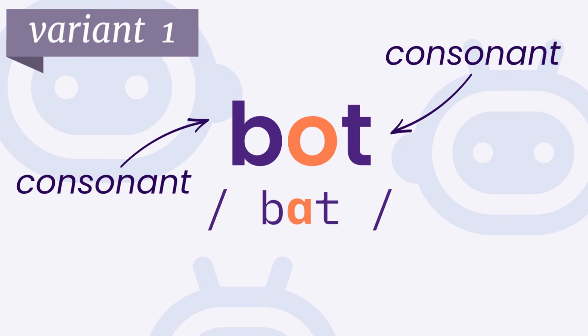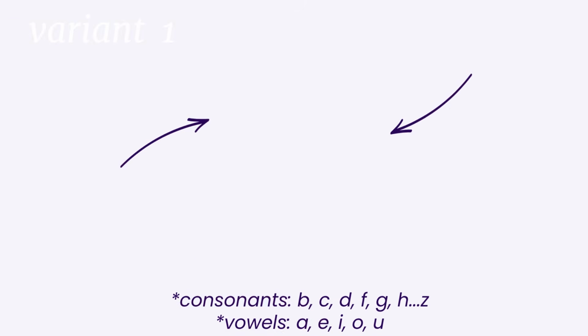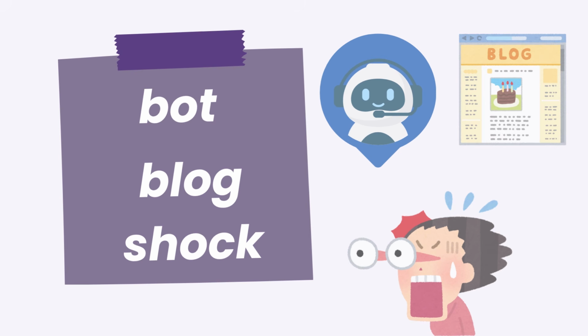Variant 1. The short sound ah, like in bought. When O is between consonants, it is usually a short sound, ah. Try these. Bought, blog, shock.